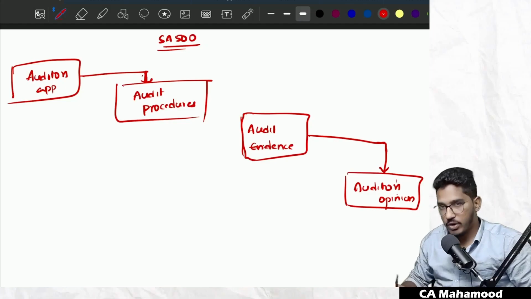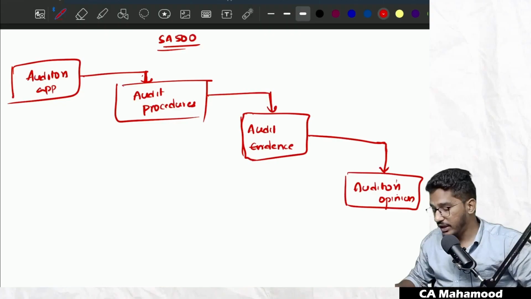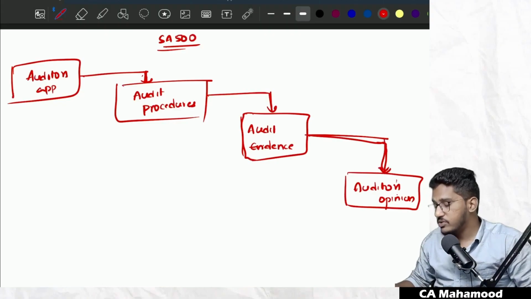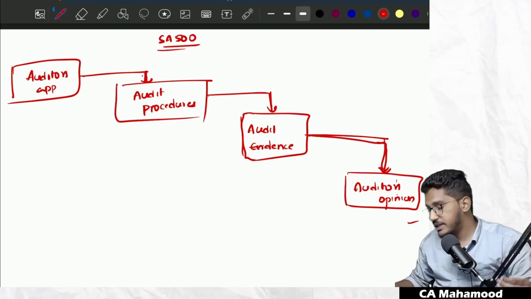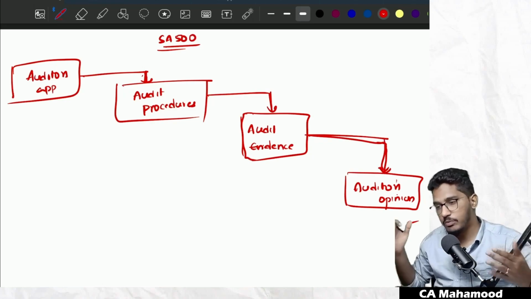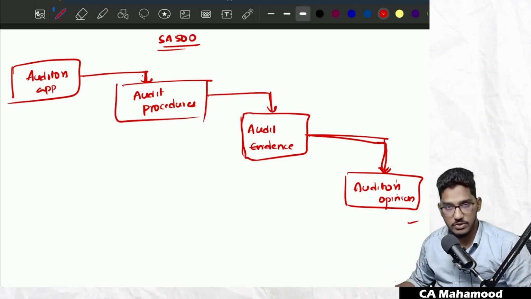So first the auditor gets appointed, then he performs audit procedures. From the performance of audit procedures, he gets audit evidence, and on the basis of that audit evidence, the auditor expresses the opinion. By expression of opinion, the process of audit comes to an end. So this is the entire process of audit.